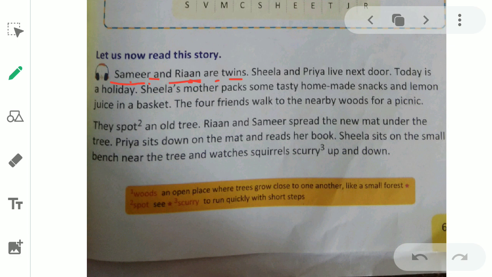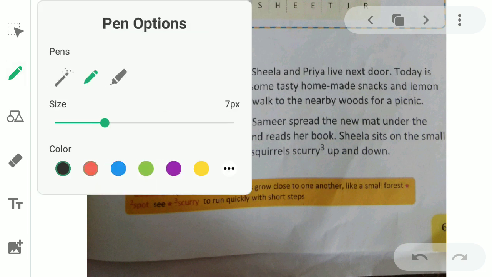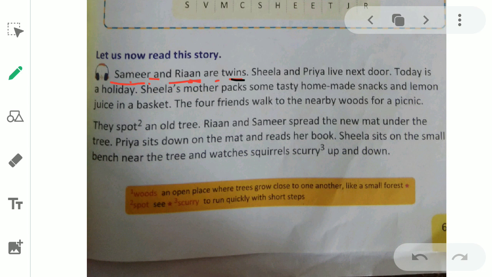Now what is the meaning of twins? This word twins means two kids, or we can say double. Twins means double also. The very simple meaning is double. But here we can say twins means two kids born on the same date.